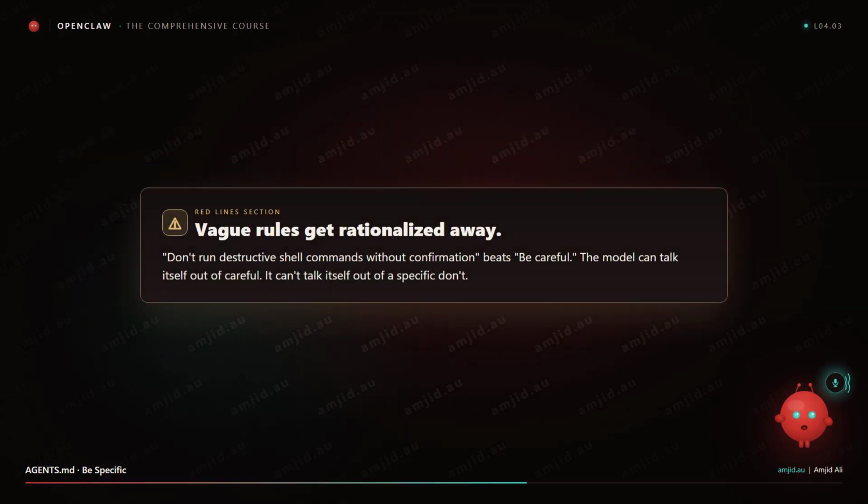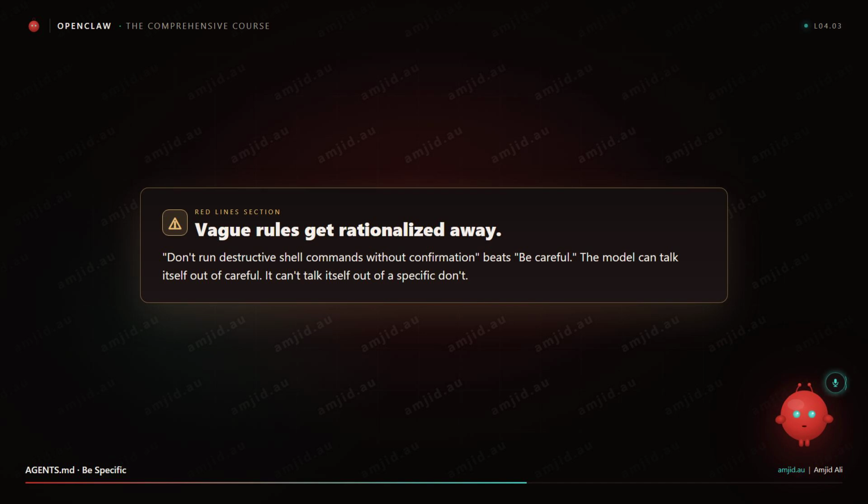Number 3: Red lines, the non-negotiable rules. Do not exfiltrate private data. Do not auto-send messages to external parties without explicit send. Do not run destructive shell commands without confirmation. Be specific, really specific. Vague rules get rationalized away by the model, trust me.